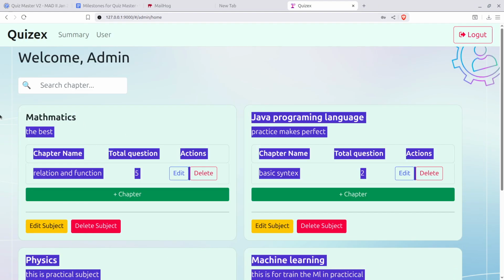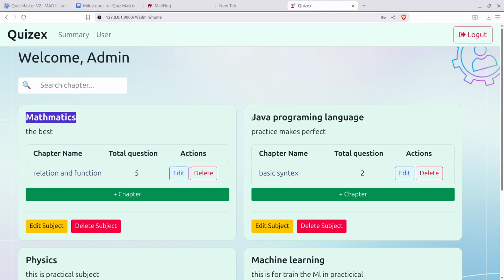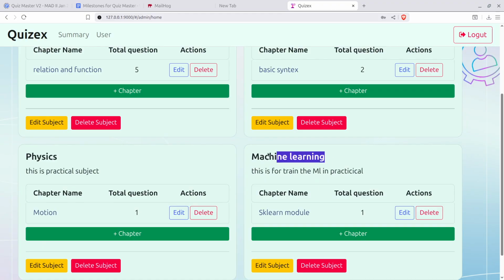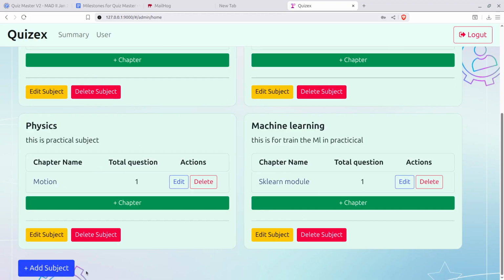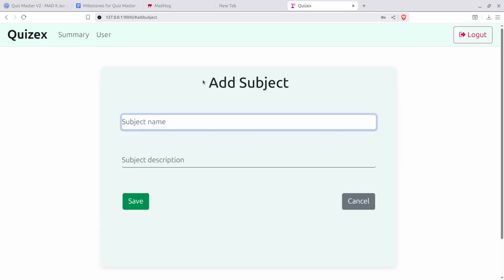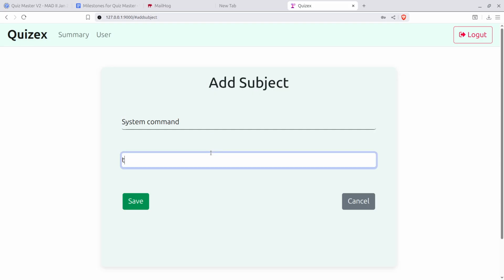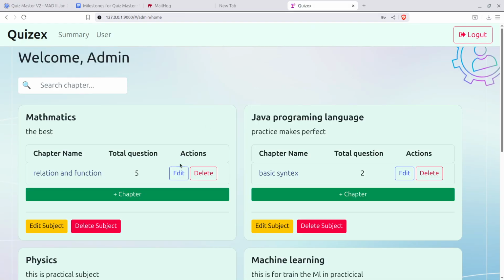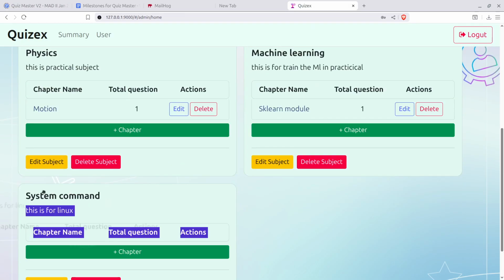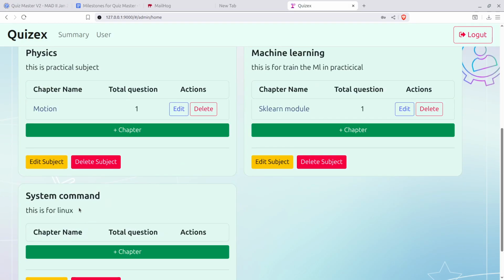Here I have a mathematics subject, a Java programming language subject, machine learning, and physics. Let me add one more subject, which is system commands for Linux. System command. Description: this is for Linux. Okay. Subject added successfully. So this is the system command subject.